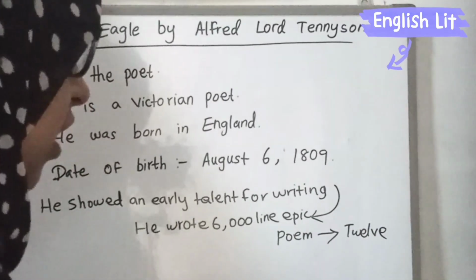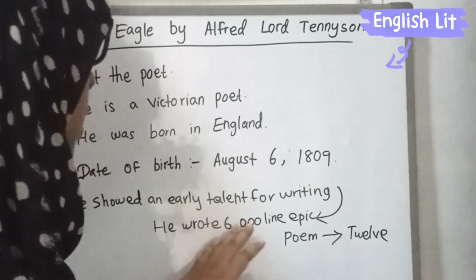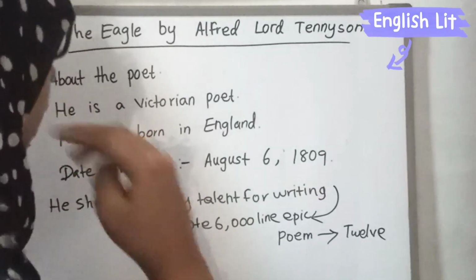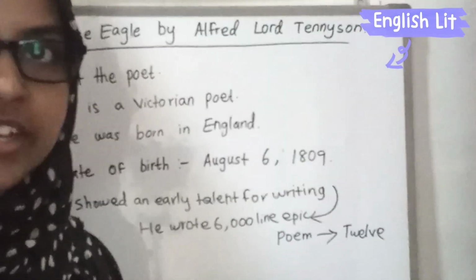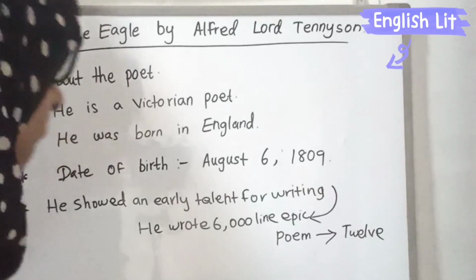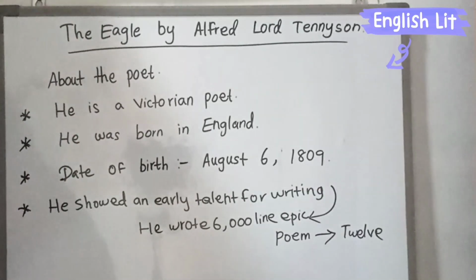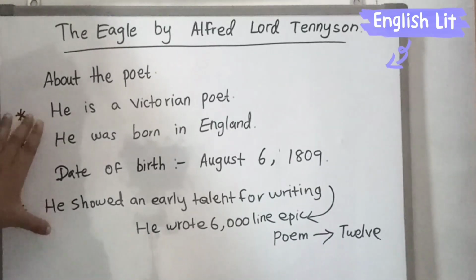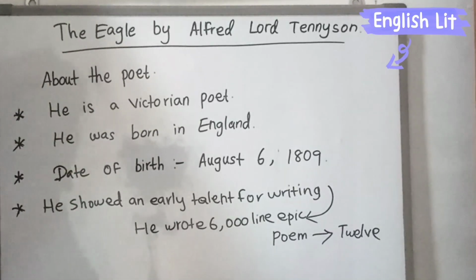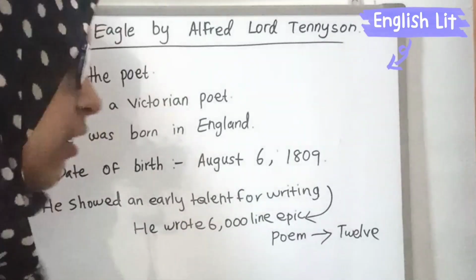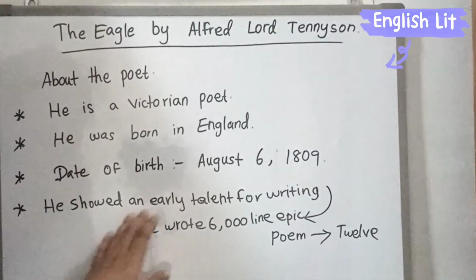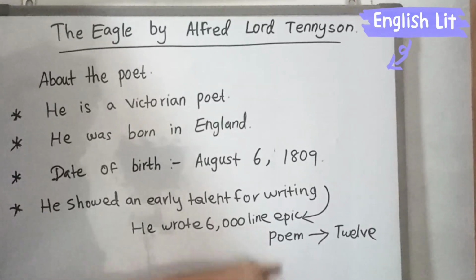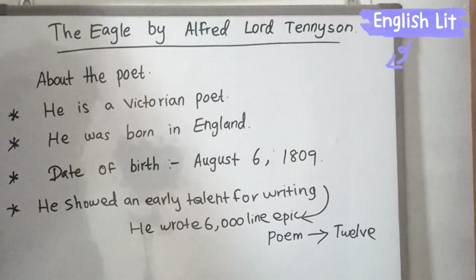At the age of 12. So we can say the poet Alfred Lord Tennyson showed an early talent for writing. These kinds of ideas can be enough to understand. So he showed an early talent for writing because he wrote a 6,000-line epic poem at the age of 12.